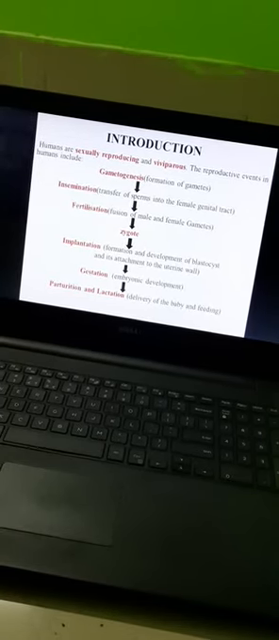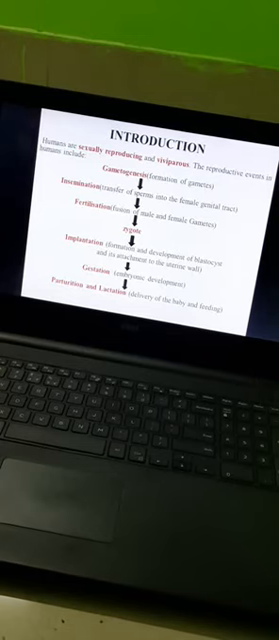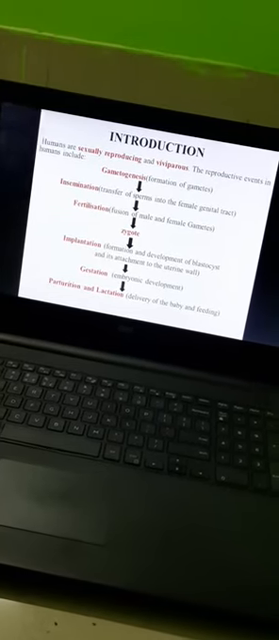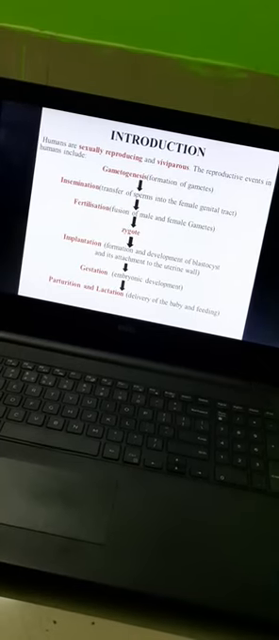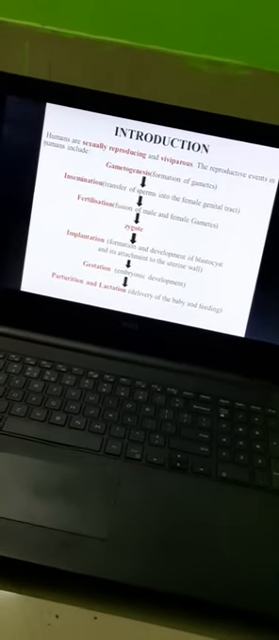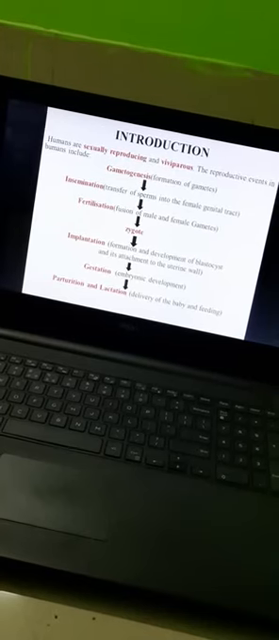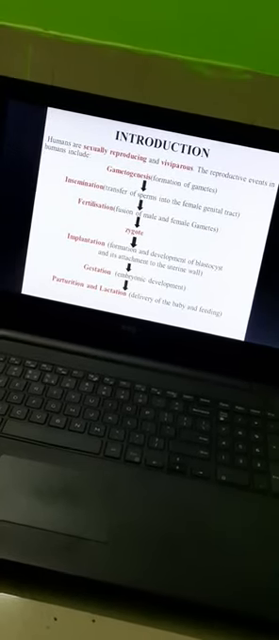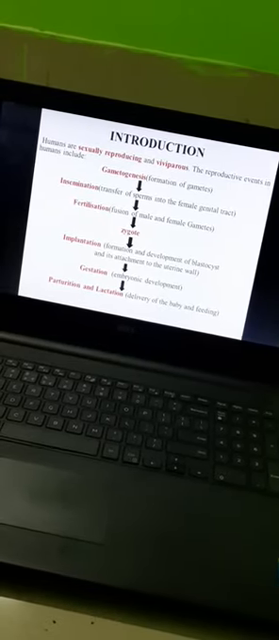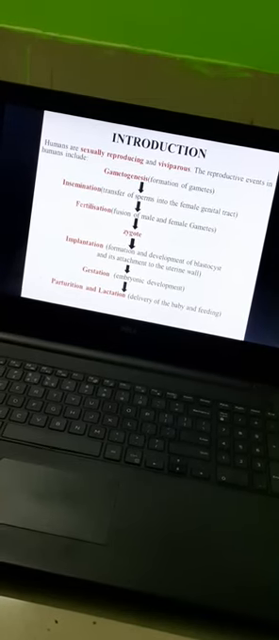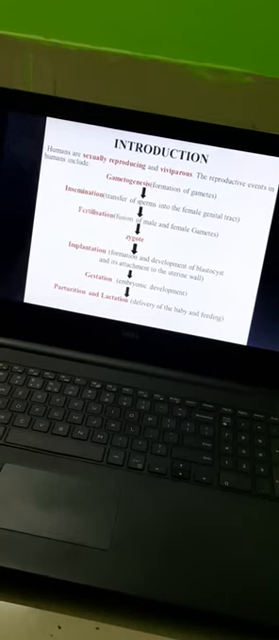Now next is parturition and lactation. Parturition simply means the delivery of the baby. As we know, the duration of gestation in humans is 9 months. So after 9 months there will be a process of parturition by which the mother will give birth to a baby, and then there will be a process of lactation, meaning feeding milk. The process of feeding milk to a newly born baby is known as lactation.